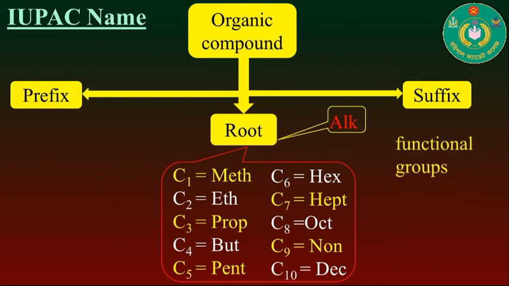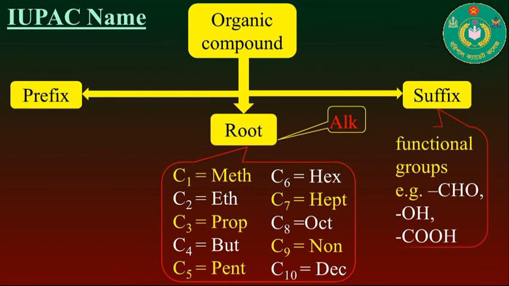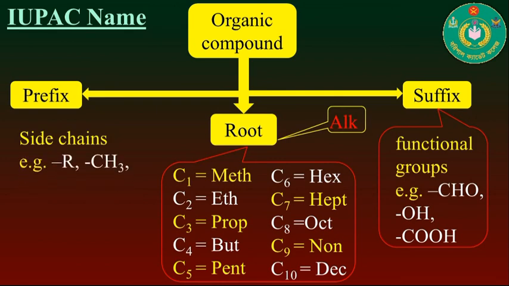Now the suffix. The functional groups are the suffix, which include a number of functional groups, that is aldehyde group, hydroxyl group, fatty acid group, etc. And the last one is prefix. Most of the side chains are prefixes, as for example all alkyl groups and all halide groups. The chloride group is an example of a prefix.